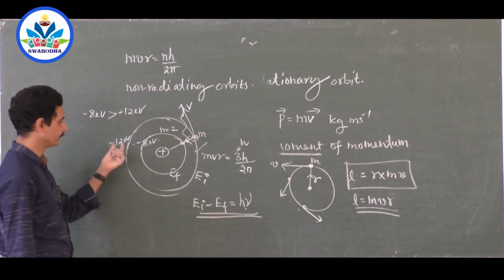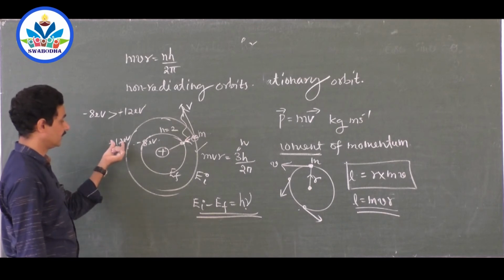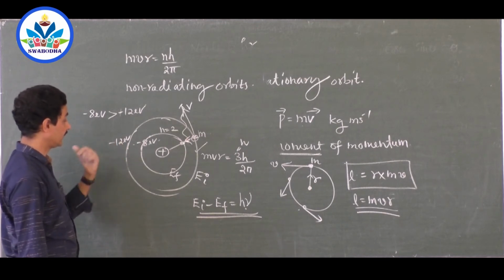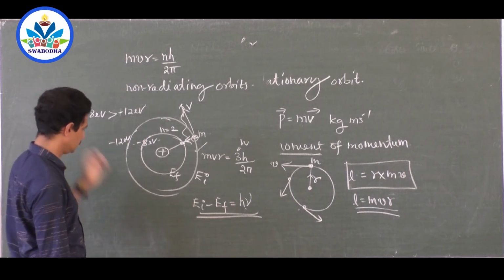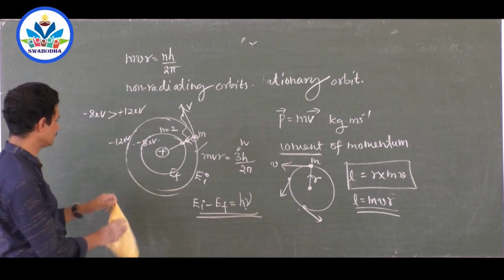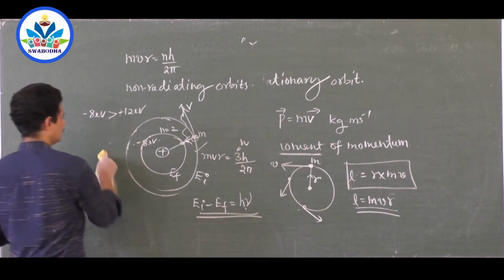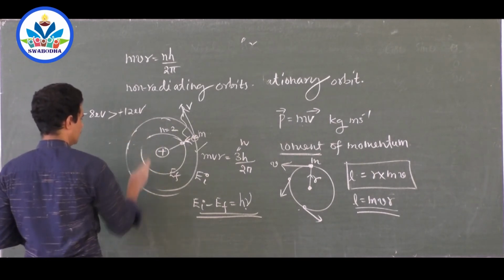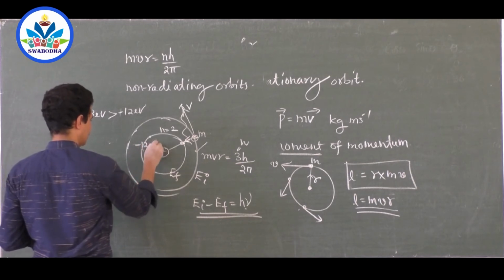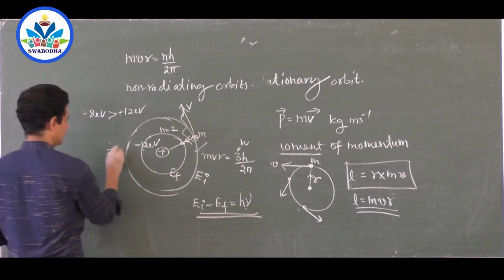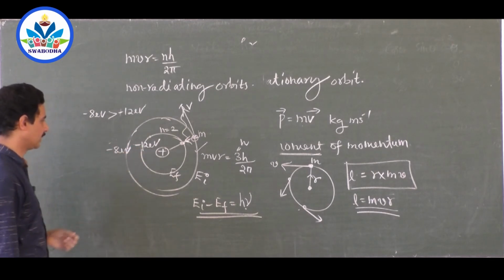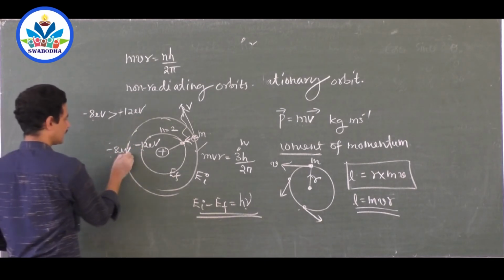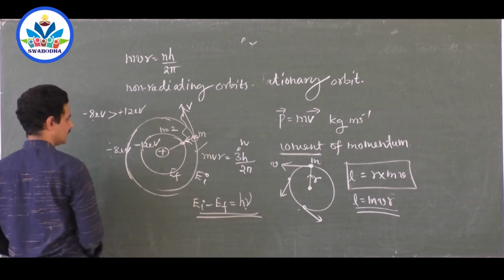Similarly, here, minus 12 and minus 8. Did I go wrong? No. Outside energy should be more. Yes, this is minus 12. What I have written in the beginning is correct. Minus 8 electron volt. Yes, this is greater, this is smaller. Yes, now it is correct. Minus 8 electron volt is greater in the outside energy state.